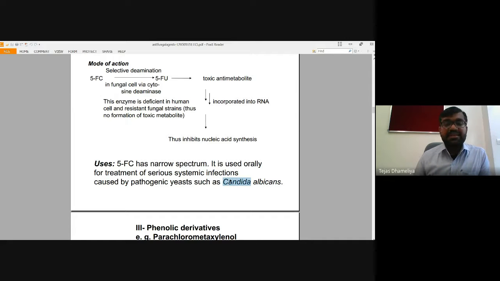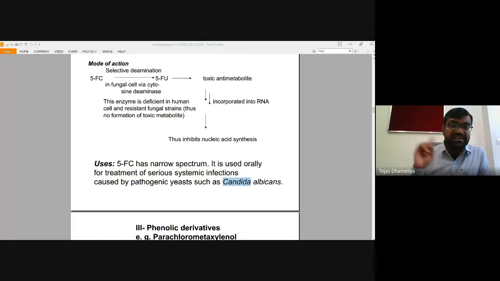Sometimes it is also given in combination with amphotericin B. Why? Because amphotericin B is a drug which causes perforations. Amphotericin B is also an antifungal drug, a polyene antibiotic, which you will visit very soon in coming lectures.